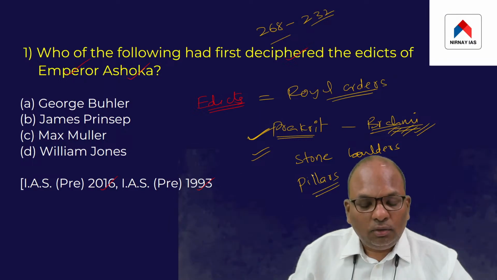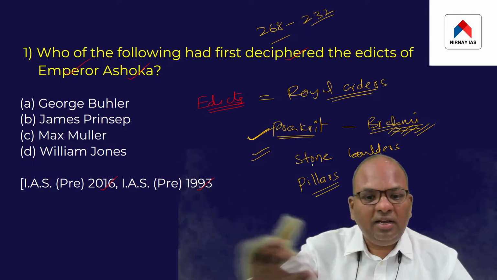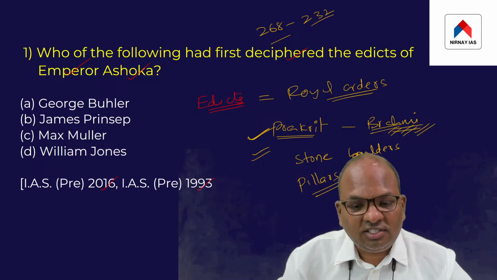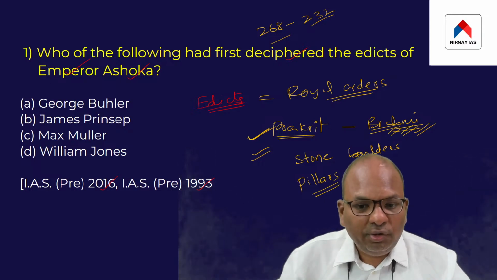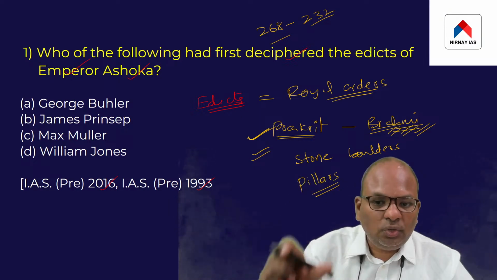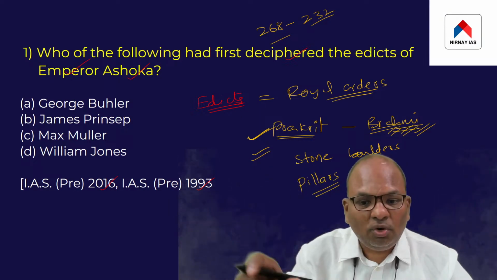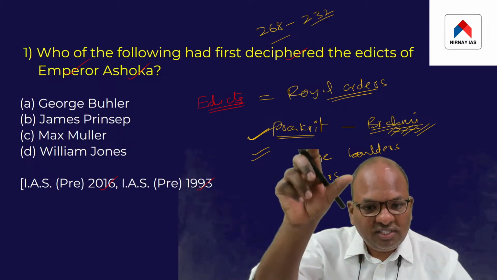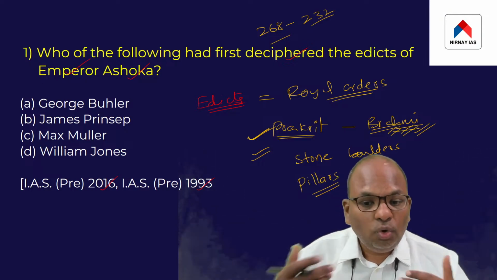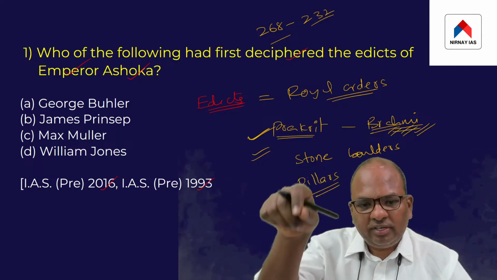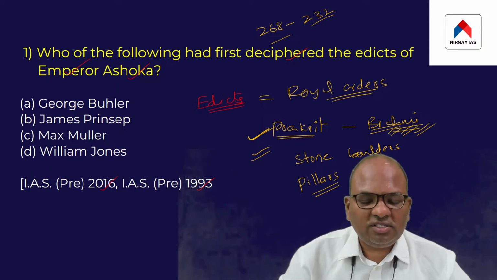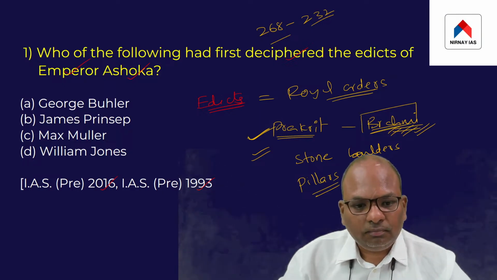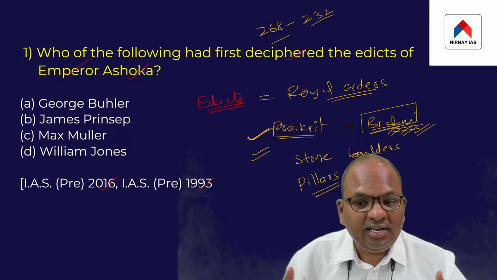Many pillars have been discovered spread across the Indian subcontinent, but no one knew exactly what was written on all of these pillars and stone boulders. This was because no one understood Brahmi in course of time. No one actually knew how to read and understand Brahmi.